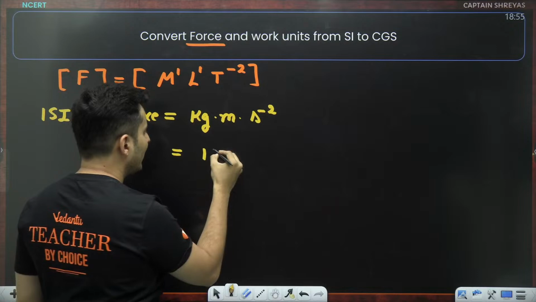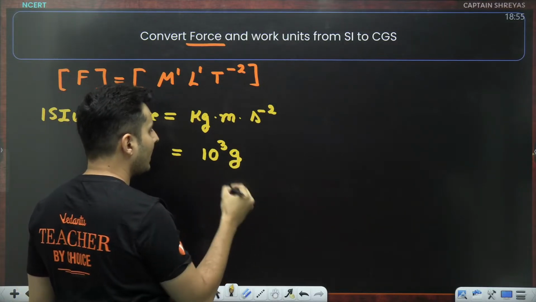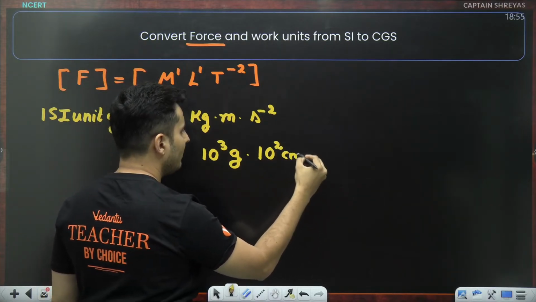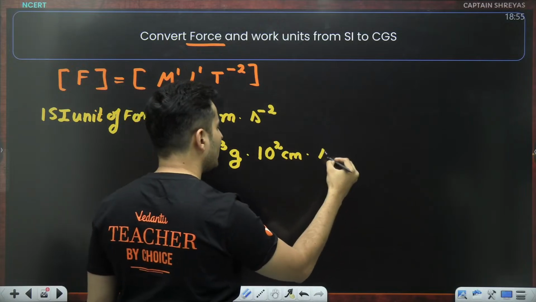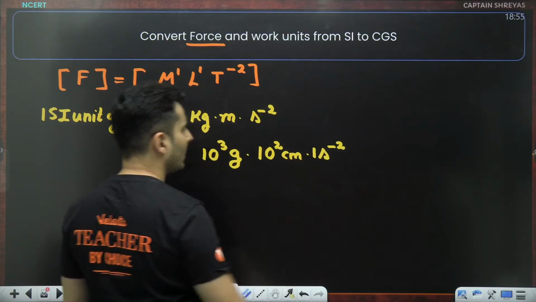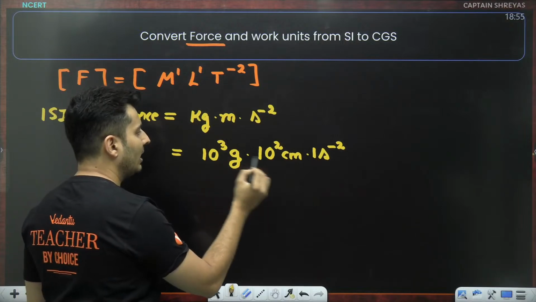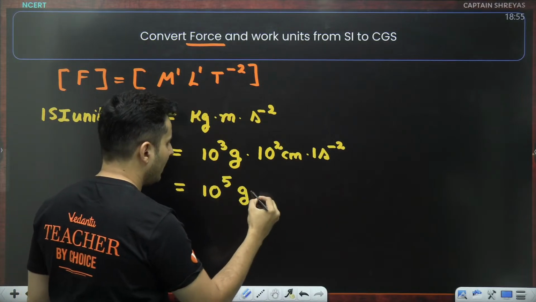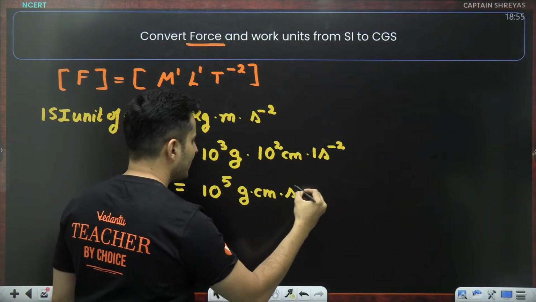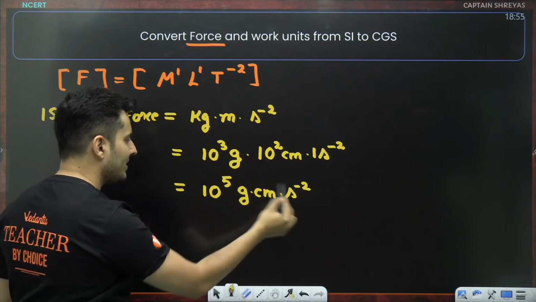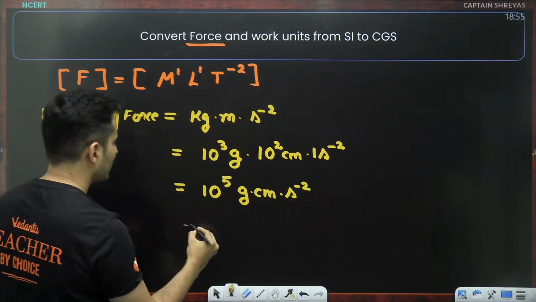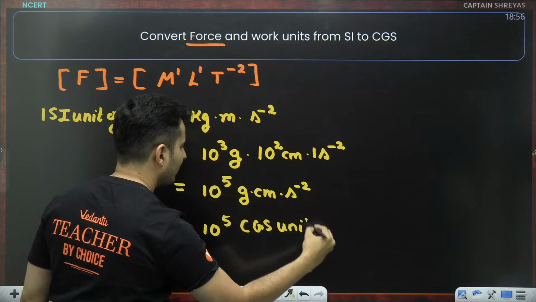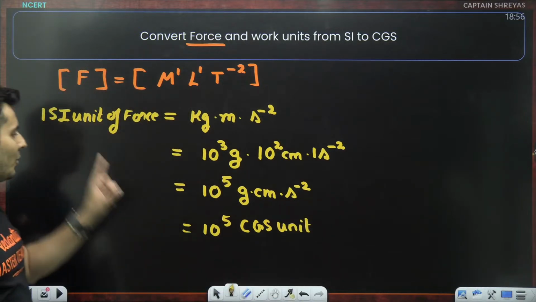1 kg is basically 10 to the power 3 grams. 1 meter is basically 10 to the power 2 centimeters. 1 second is 1 second only, so it is second raised to minus 2 in the other unit. Just take care of the numbers. 10 raised to 3, 10 to the power 2. It will just become 10 to the power 5 gram centimeter per second square. What is this? This is your CGS unit. So this is basically 10 to the power 5 CGS unit.